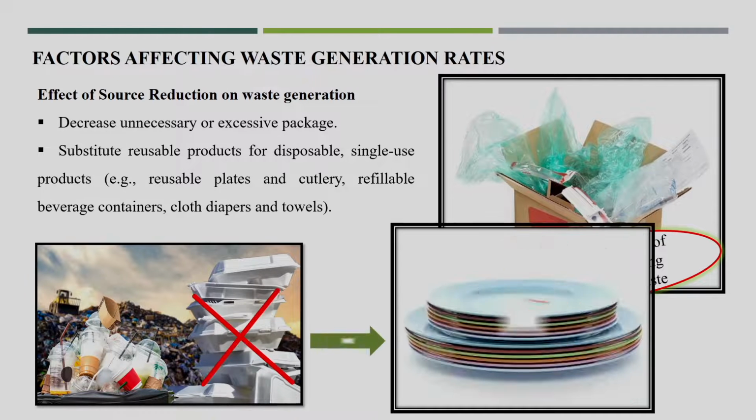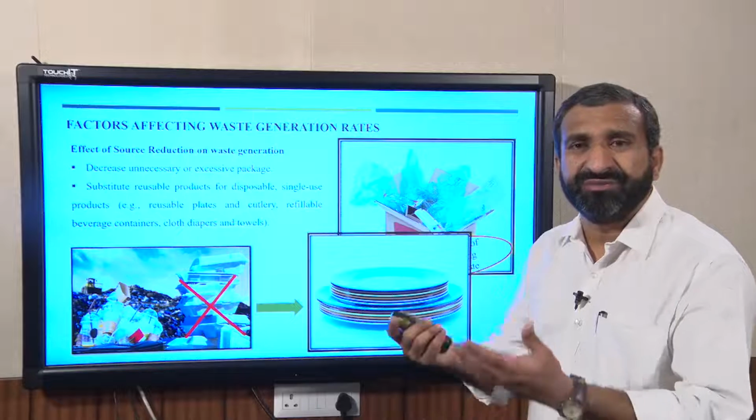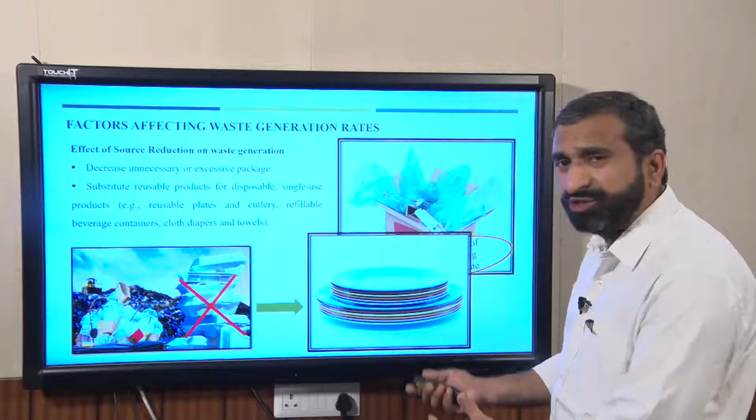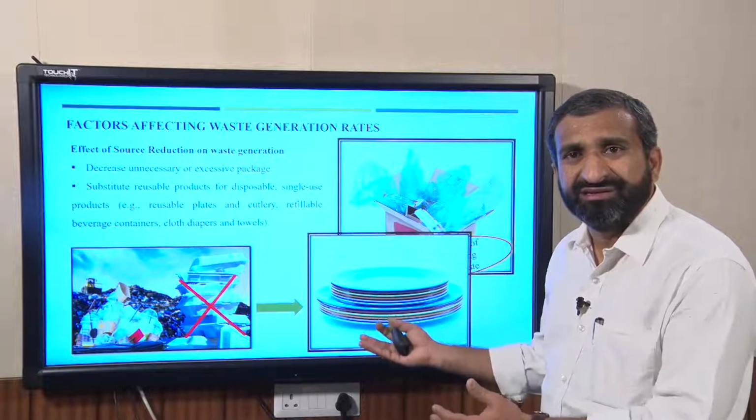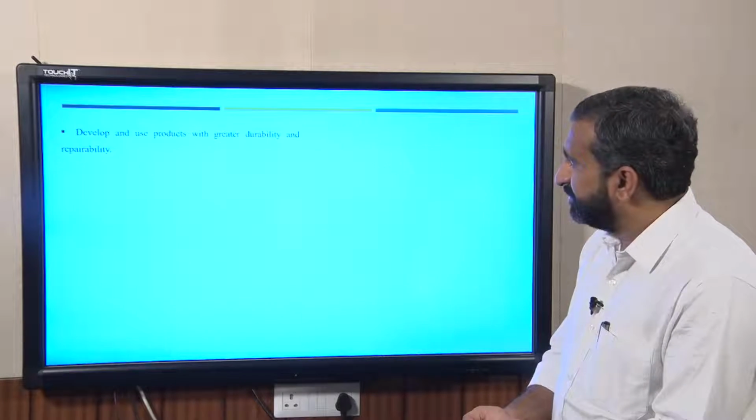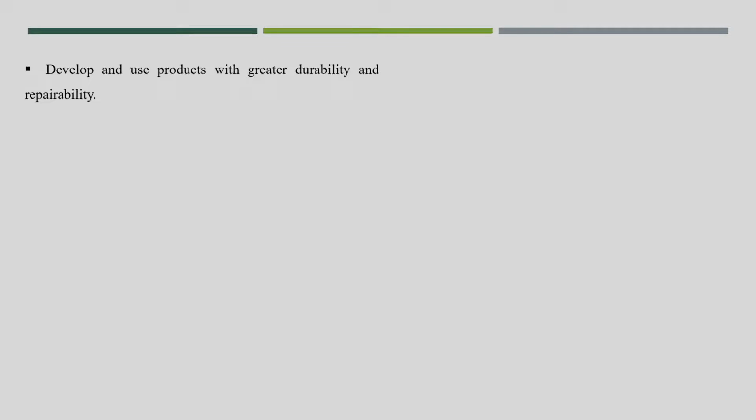So, if you can replace them with reusable plates or reusable materials, we can reduce a lot of the quantity of solid waste at the disposal site.